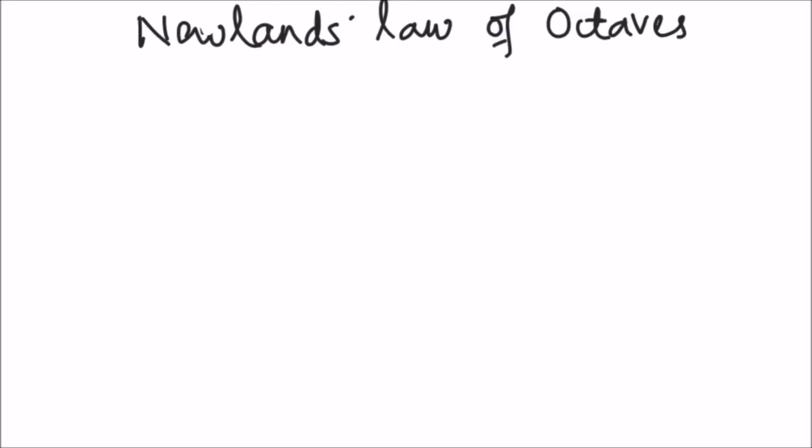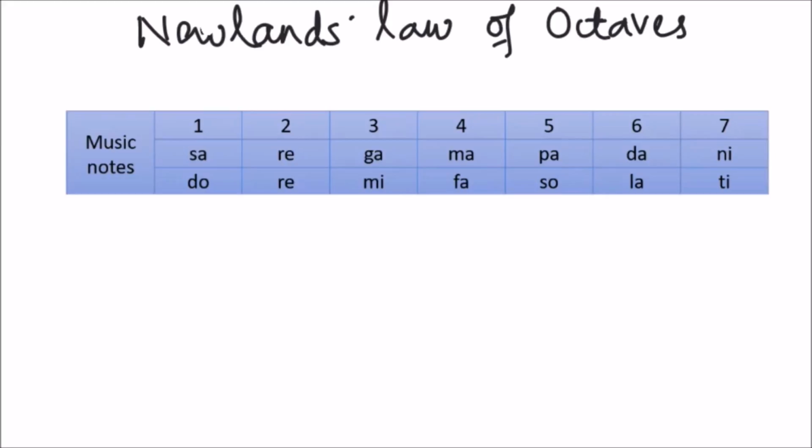Newlands proposed that when elements are arranged in an order of increasing atomic weights, then every eighth element will have properties similar to that of the first element. This he compared to the musical notes. For example, in India we have sa, re, ga, ma, pa, da, ni. Then the eighth one is again sa, which is the repetition of the first one.